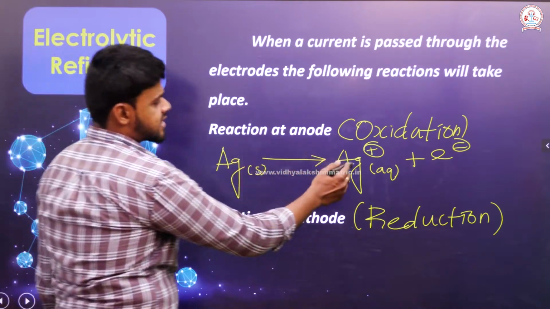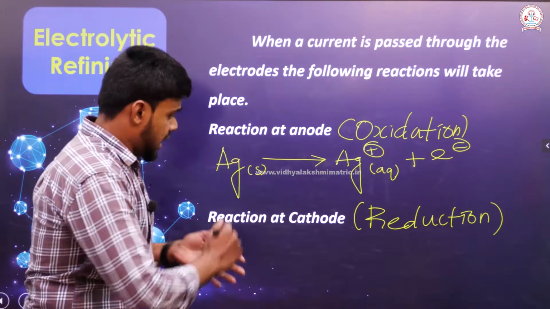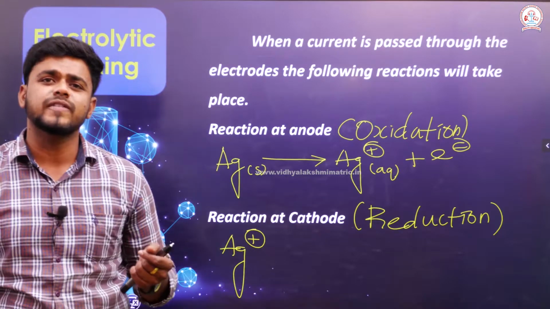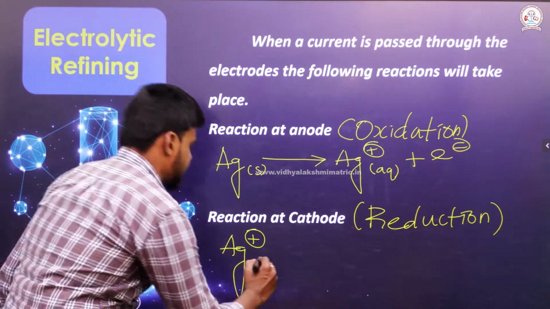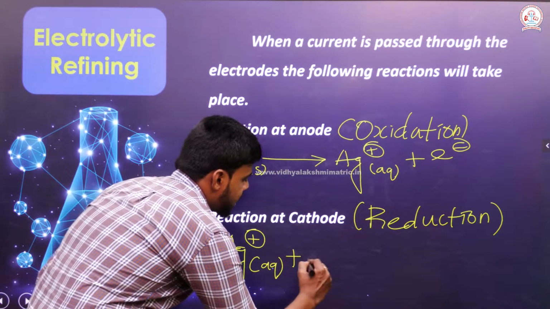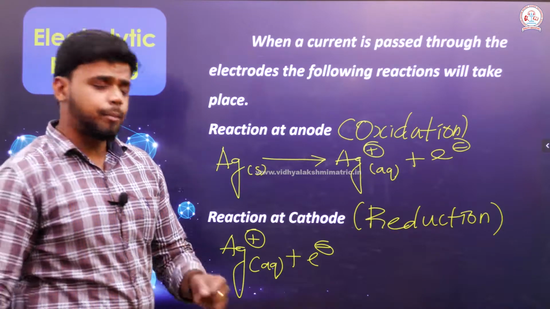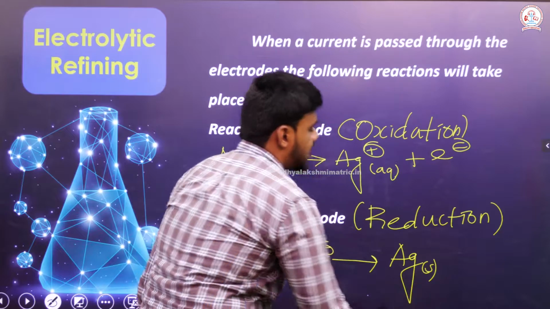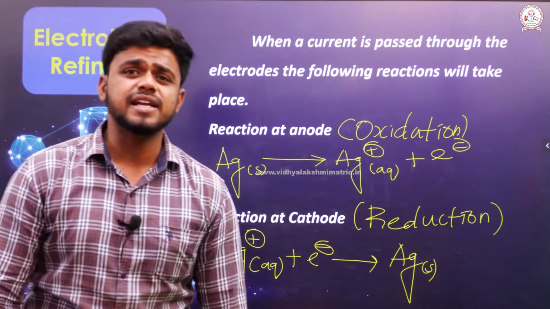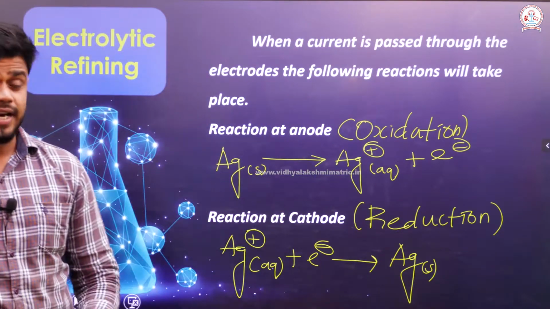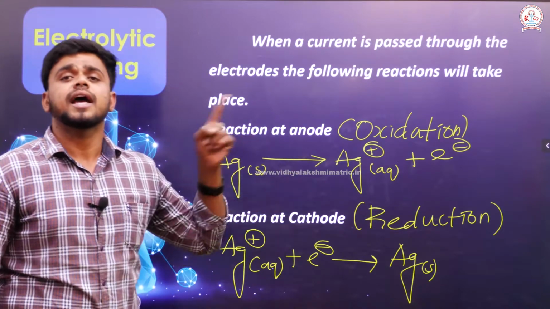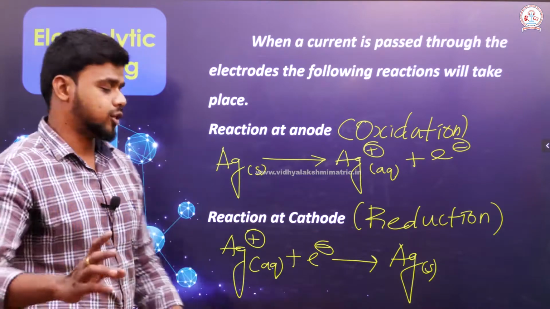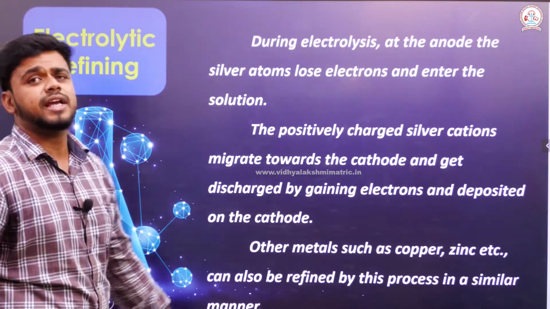Now, as soon as this Ag+ diffuses into the solution, which already has Ag+ from the dissolved silver nitrate, this Ag+ in the aqueous solution will take up the electron and deposit as pure silver. This deposition will definitely occur at the cathode. Don't forget it: the previous reaction takes place at the anode, and the following reaction written below takes place at the cathode. So, this is the overall thing that happens there.